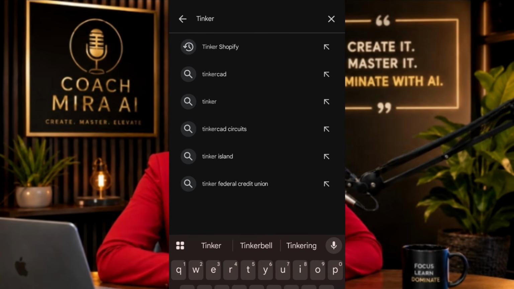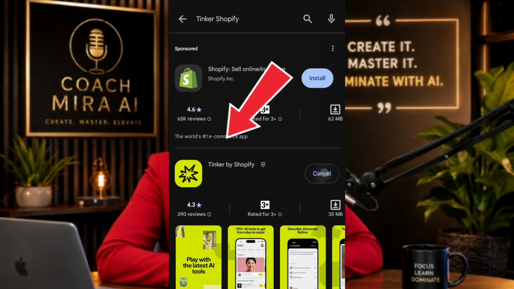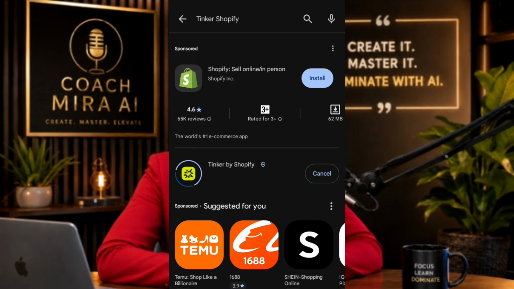Tinker Shopify. Okay, so this is it. Just click on it and install it. Actually, I've done a video about this AI tool. Unfortunately, some weeks back it stopped functioning, so I wouldn't want to upload a video whereby some people will come back complaining that it's not working. I actually tested this AI tool and it was really working.